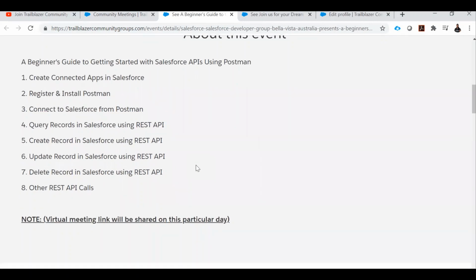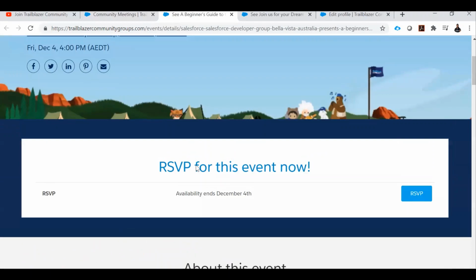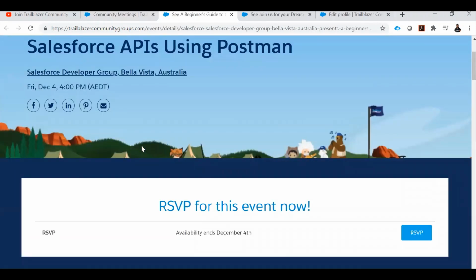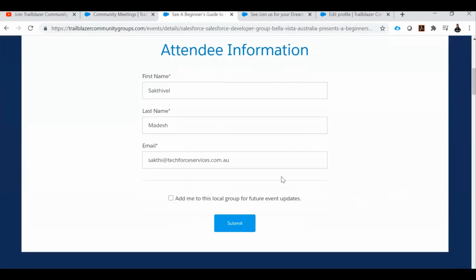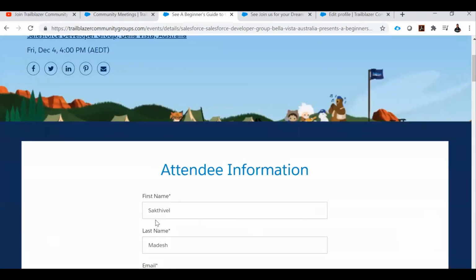If you would like to know more details, and if you are available at this particular time, then register your spot and attend that event. Simply click RSVP, and the first name, last name, and email address are already populated as per your profile. If you notice here, it says add me to this local group for future event updates. So that means if you click it, then on submit it automatically registers your spot, and you also become a member of this particular group.